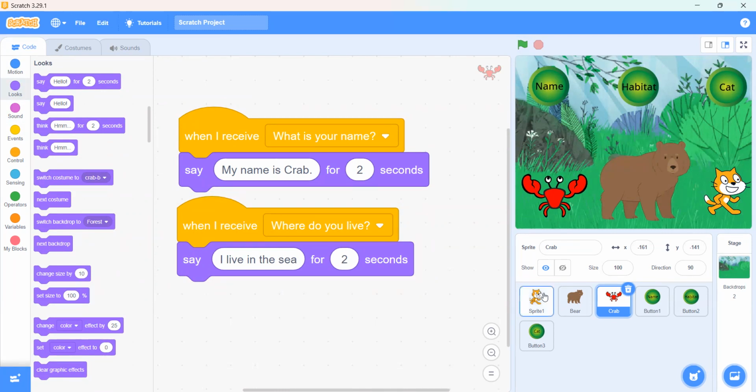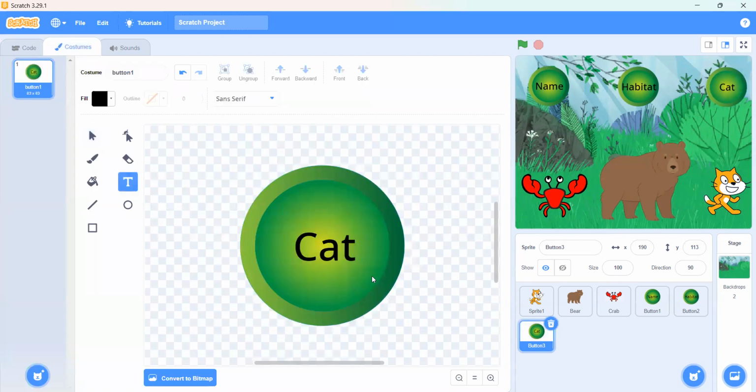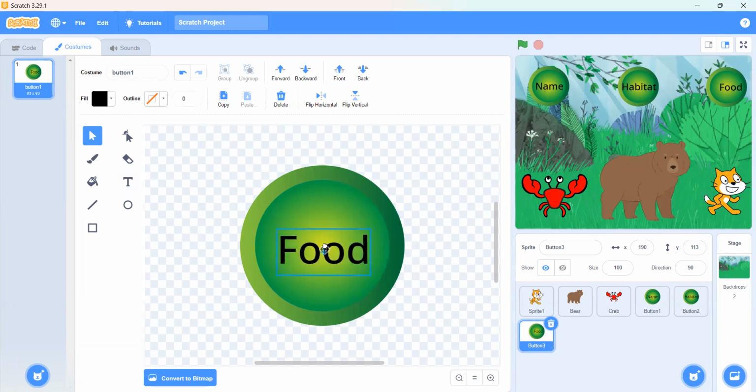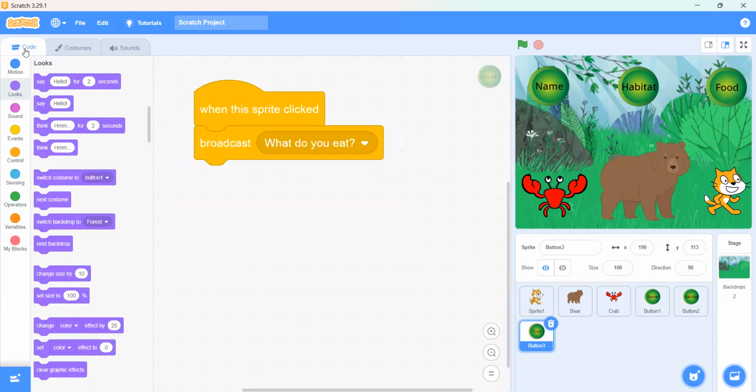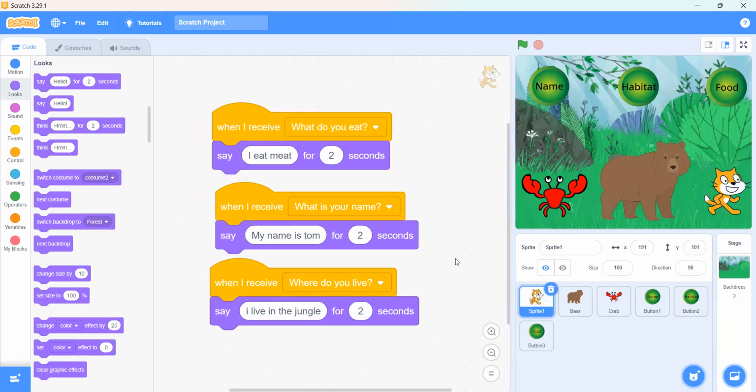So now what is left is the cat button. So we will go on the cat button. We can write here the food. We can center its position. So now what is the code in the food, that when this sprite plays, broadcast what do you eat? So when the cat will receive what do you eat, it will say I eat meat.